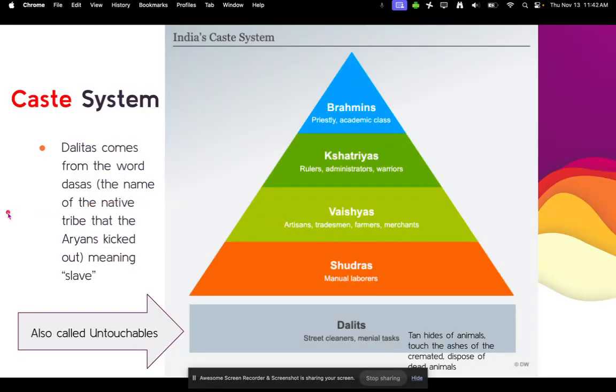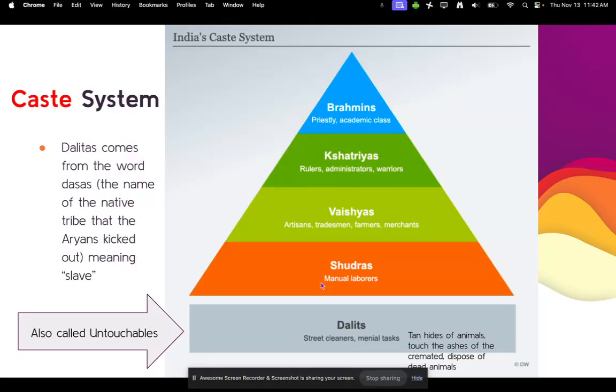All right, so here's the pyramid of the caste system. At the very top, we have the Brahmins, which are the priests, the academic classes. Below that, we have the Kshatriyas, which are the rulers, administrators, and warriors. Then the Vaishyas, which are the artisans, tradesmen, farmers, and merchants. And then we have the Shudras, which are the manual laborers. By the way, I probably totally botched the pronunciation of all of those, so don't quote me on any of those.